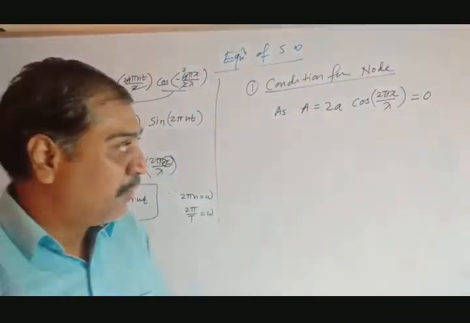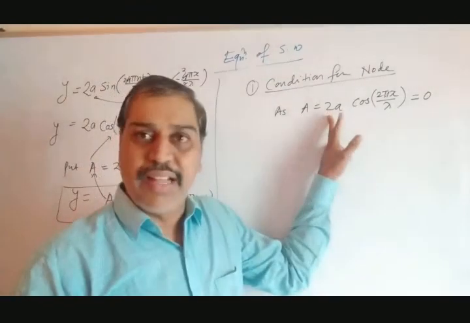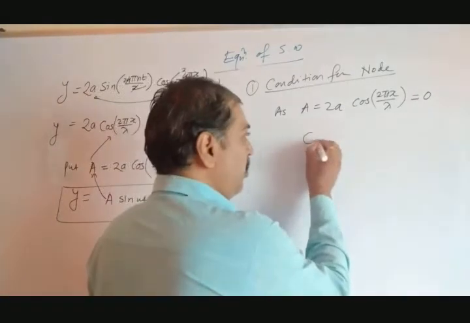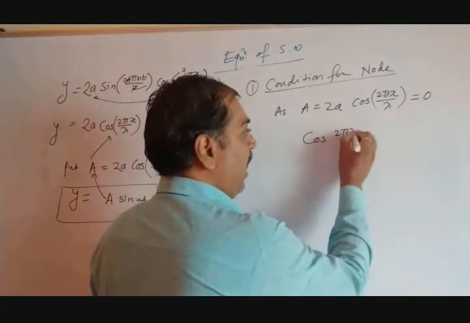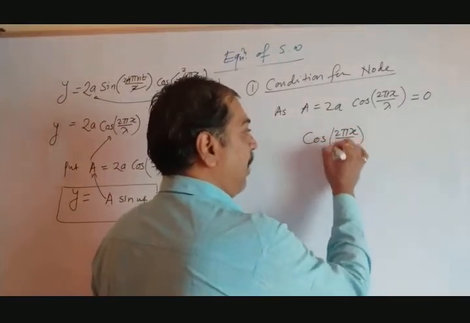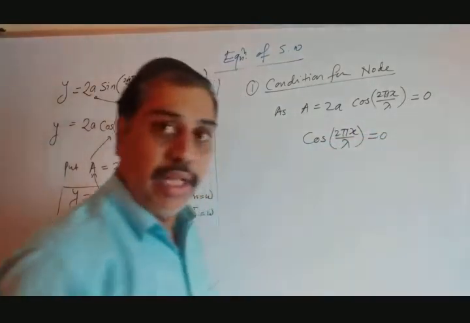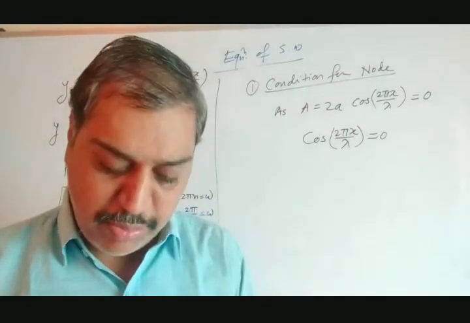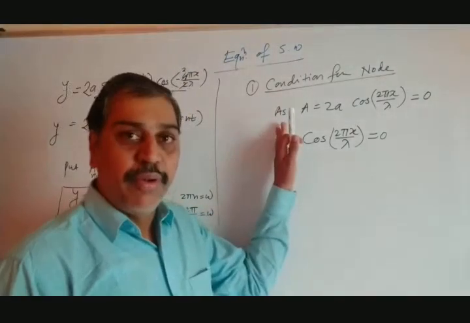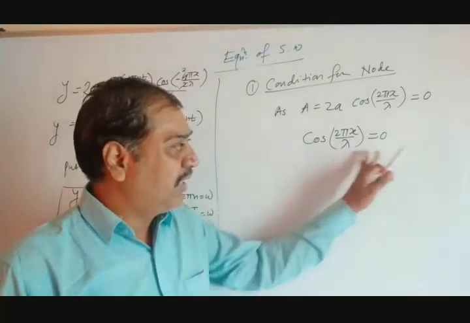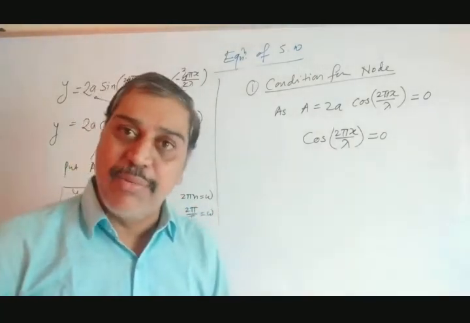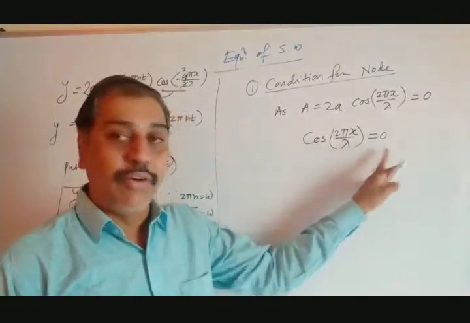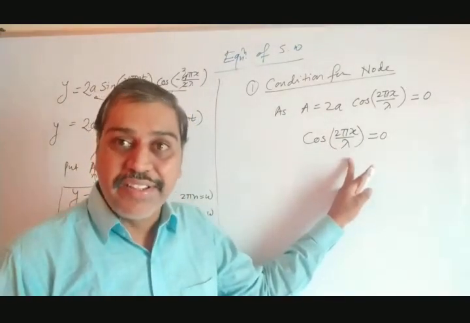If this is 0, twice a can never be 0. 2 is a number, and a can never be 0. So what should be the 0 term? Cos of 2 pi x divided by lambda must be 0. If cos theta is 0, then theta equals what? The condition when cos theta is 0 means theta must be 90 degrees, means pi by 2.